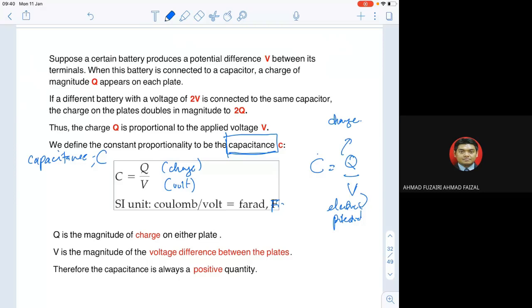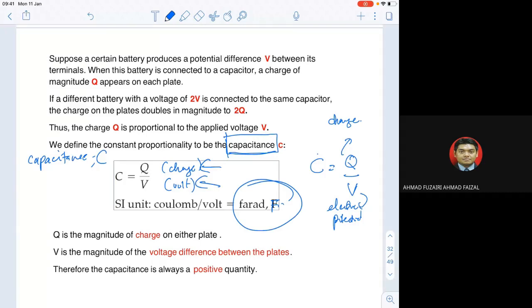That's why we learn a bit of the properties of the capacitor. We want you to understand capacitance itself, because capacitance is due to charge and of course electric potential. Okay, charge per potential. So in this case, the unit for capacitance is the farad. Farad, right? F with a capital F.